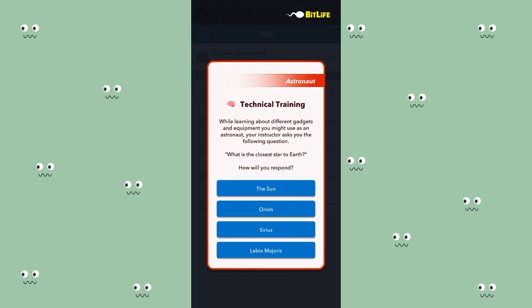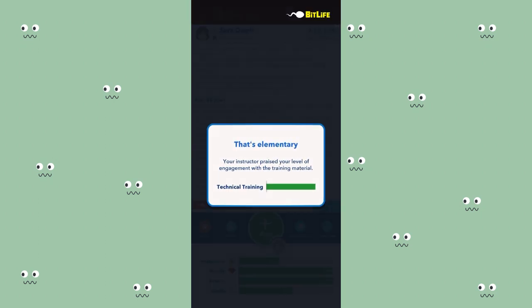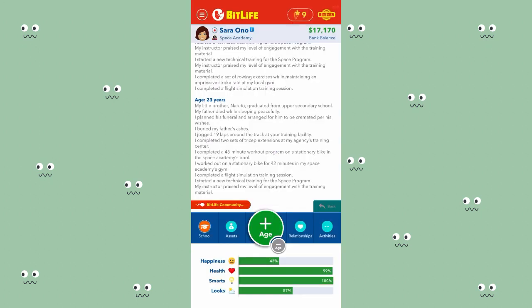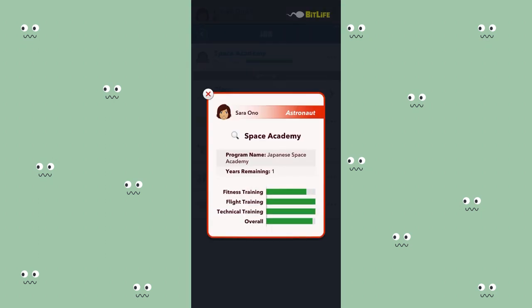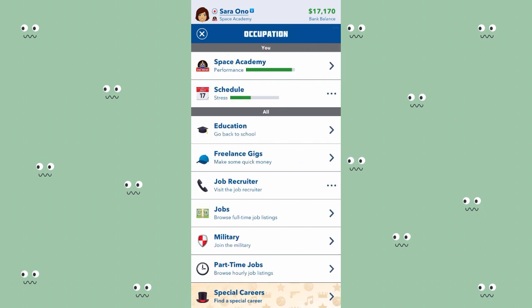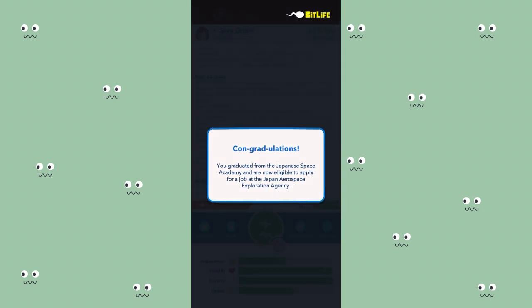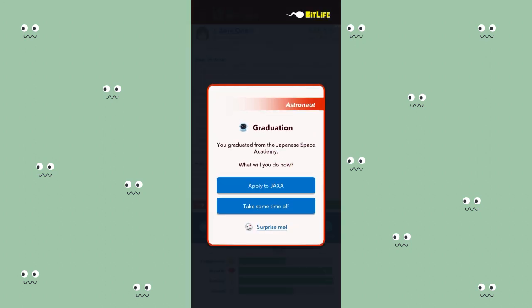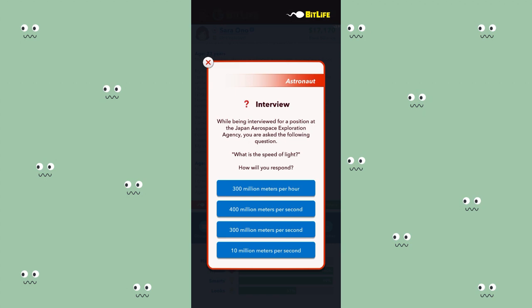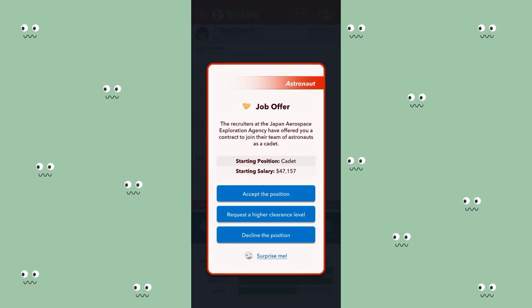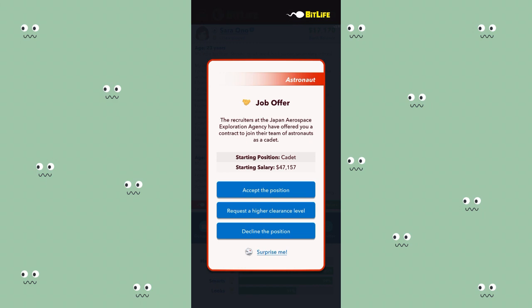What is the closest star to Earth? The sun. And my technical training is at its highest. What else do I have to increase? The only thing I have left to increase is my fitness training, and I can't increase it any further. So now that my performance is at like 90%, I'm going to age, and I've graduated from the Japanese Space Academy, so I'm going to apply to JAXA. What is the speed of light, which is 300 millimeters per second, and I'm going to accept the position.